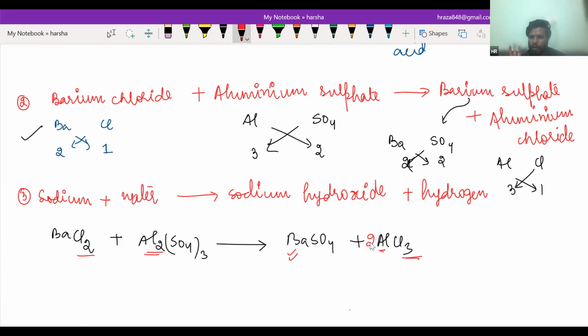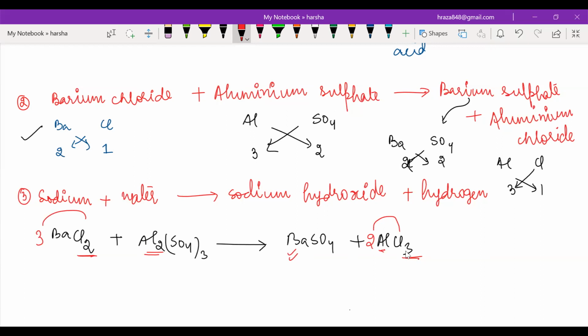Is aluminium balanced or not? Hit and trial method is basically you have to check it one by one. So aluminium is balanced, but at the same time, chlorine is now 6 and here chlorine is 2. So I'm going to write it 3. Chlorine on the left hand side will be 6 or not? Yes, it will be 6, sir.